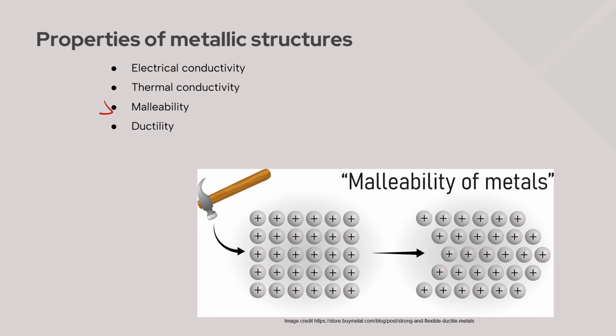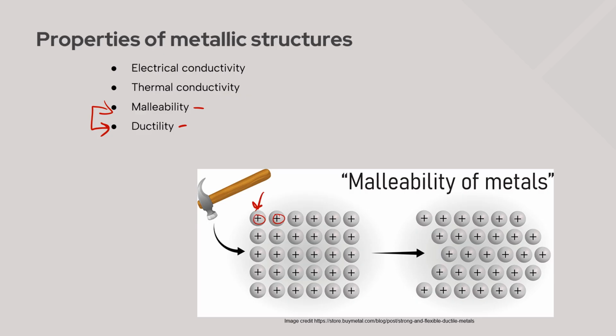Metallic structures are also malleable and ductile. These properties also depend on that sea of free electrons. Malleability is the ability to be bent or dented, molded into some shape. Ductility is the ability to be drawn out into a wire shape. Why are metals malleable? Well, let's look at this metallic structure.